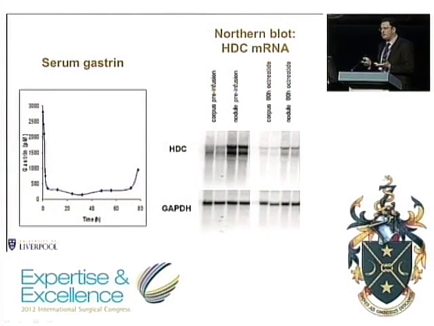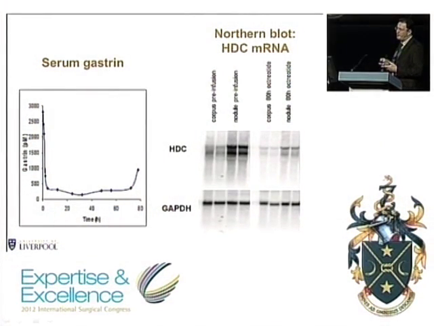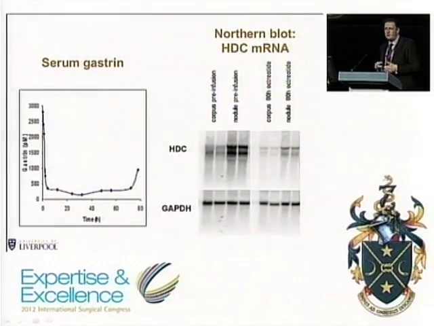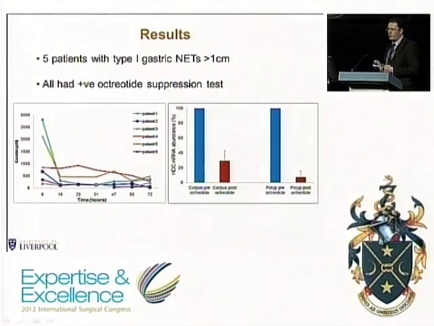And this we would normally perform in patients who've got multiple tumors, probably a bit larger than 1 centimeter in size, but without any metastatic spread. The ones that endoscopic removal is not possible. So we've now gone and done this in 5 patients. Well, we've actually done the octreotide suppression test in 6, but 5 of them have gone on to have an